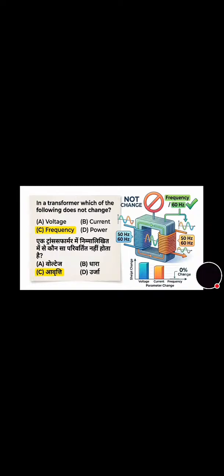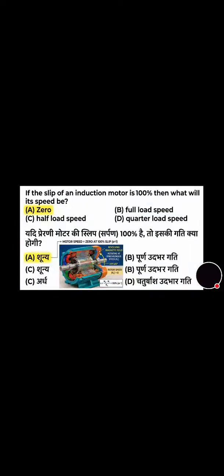Now move towards the next question that's on the screen. You can see, as there is no skin effect on the conductors, therefore the entire cross section of the conductor is usually utilized in DC transmission. Its correct answer is option A, that is skin effect. Now move towards the next question that's on the screen. If the slip of an induction motor is 100%, then what will the speed be? And its correct answer is option A, 0. The speed will be 0.